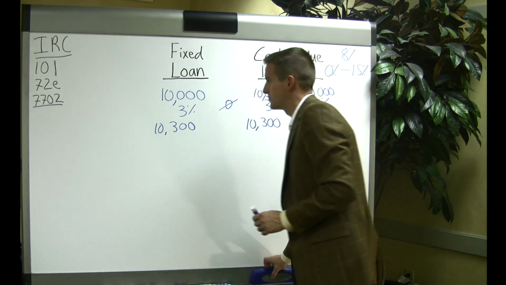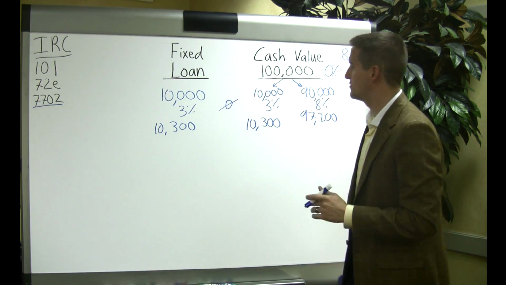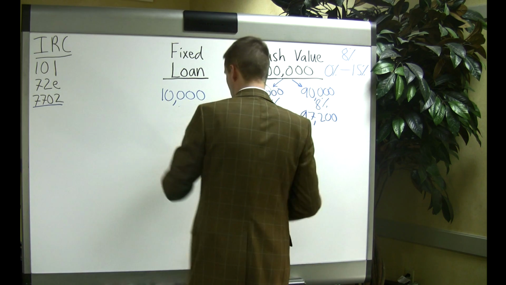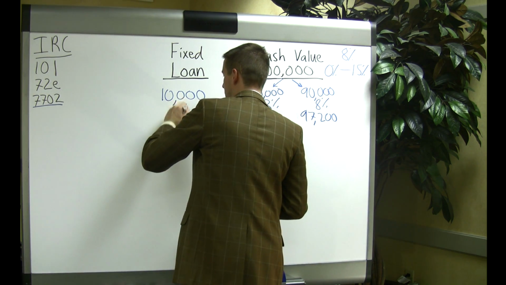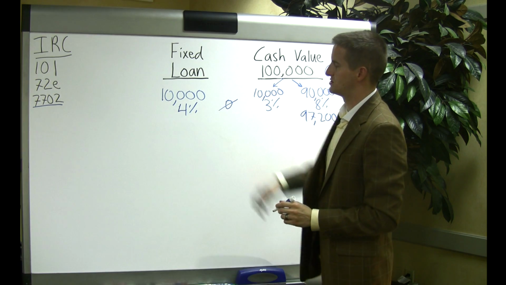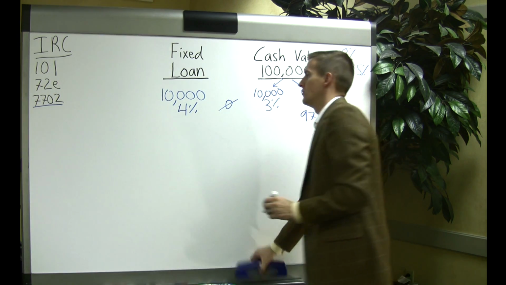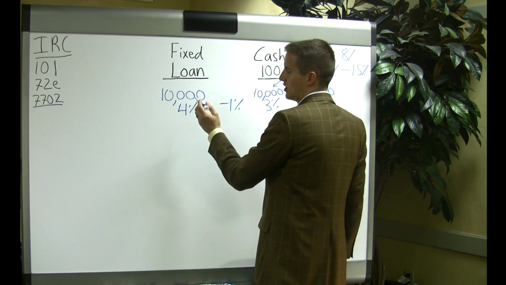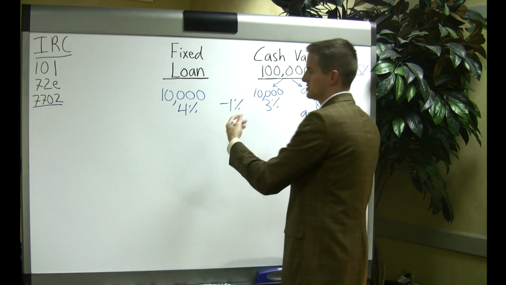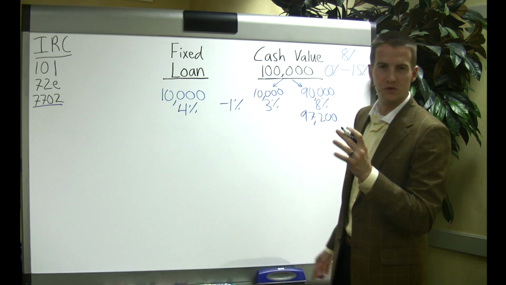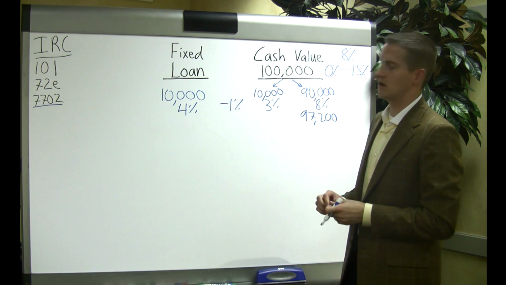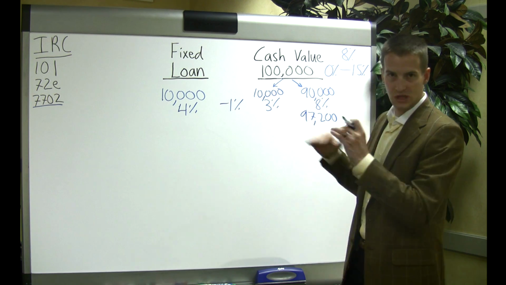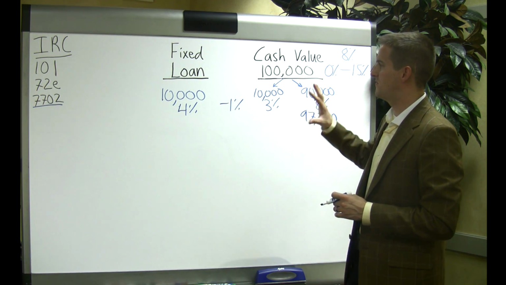Now, some years, if it's in the first 5 to 10 years, some of the companies might charge you more like a 4% charge over here on this side. So they'll charge us 4% over here. They'll credit you 3. So it's not a zero-wash loan at first. It's maybe a negative 1% spread. Or they'll charge you 2.25 and credit you 2, so it's a quarter spread. Or the most is usually a 2% spread in those first years. Most of our clients aren't borrowing until retirement, so 5 to 10 years out in these contracts. So that's when you get the zero-wash loan. So that's how the fixed loan works.